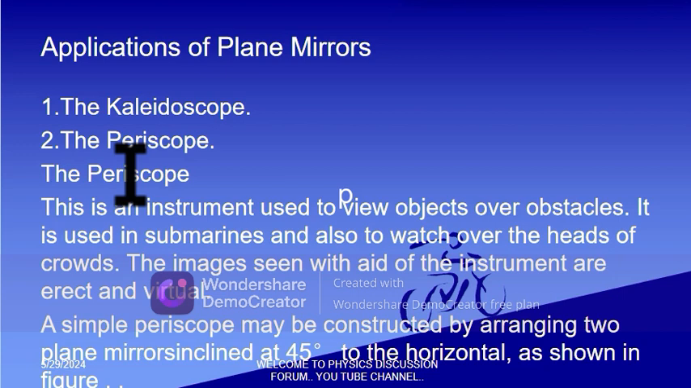Lastly, the applications of plane mirrors. So we have the kaleidoscope. Kaleidoscopes just have mirrors inclined at angles telling us the number of images that are formed, as simple as that. So it is just mirrors inclined at an angle telling us the number of images that are formed, the way we have discussed. Then the periscope.